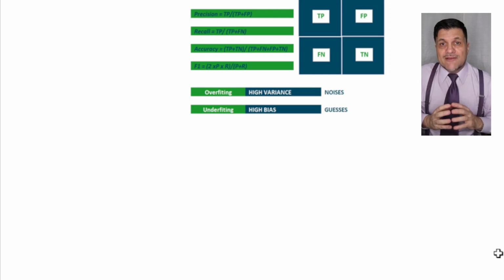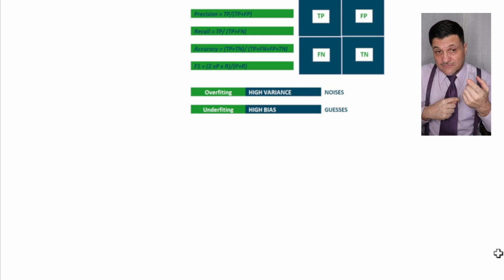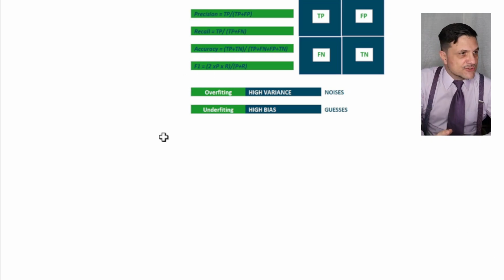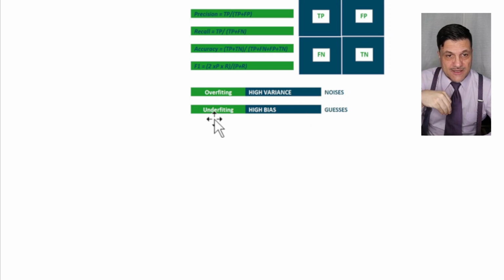Now, if I have a model that's overthinking, then I expect something less, and you give me this flamboyant answer, right? That's what we call variance. I expected less. You gave me too much. That's called variance in machine learning vocabulary, okay? And that's an example of overfitting and underfitting. So try to associate those names: overfitting, high variance, noise. Underfitting, high bias, guesses, okay?